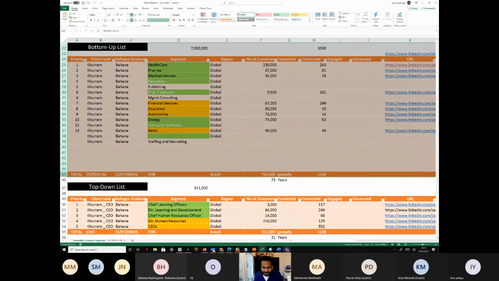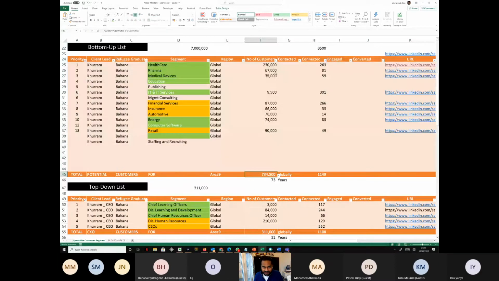If Bahana wanted to connect with all these people, 734,000 people, it would take him 73 years. Can anybody tell me why it will take 73 years for Bahana? I think it's going to take all those years. This is based on our strategy and our approach.